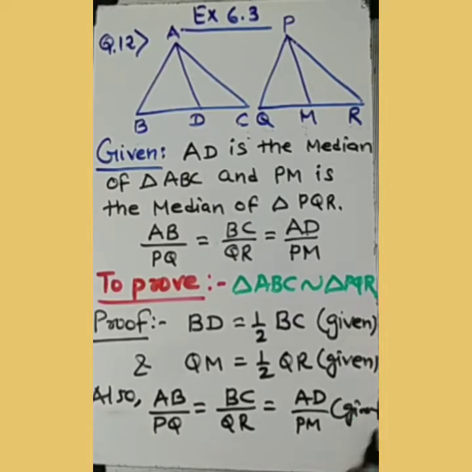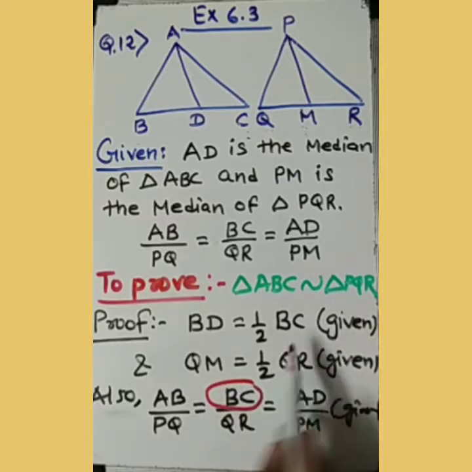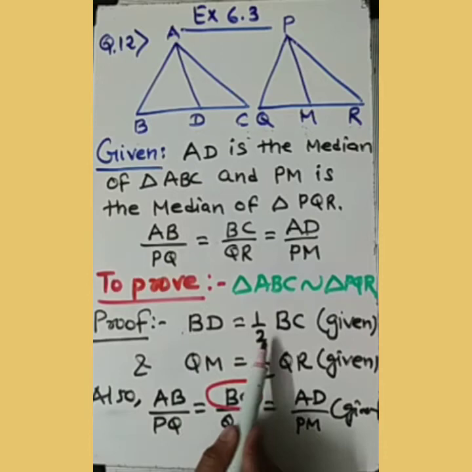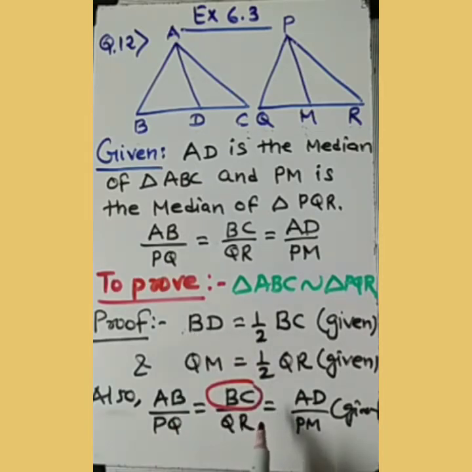Now what we are going to do with this information, we are going to put the value of BC. You just see, now we are going to put the value of BC here. BC equals 2 into BD, cross multiplication, and same way I am going to put the value of QR here. Okay, let's see in the second part.